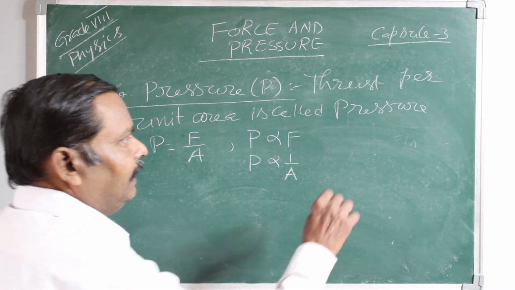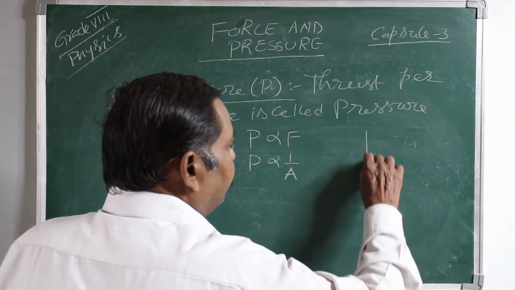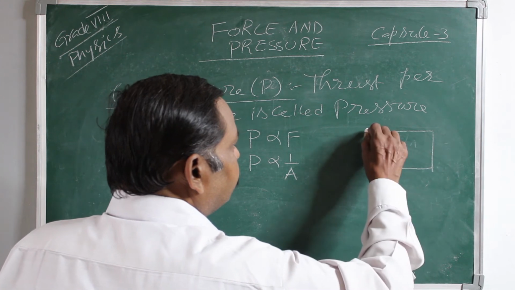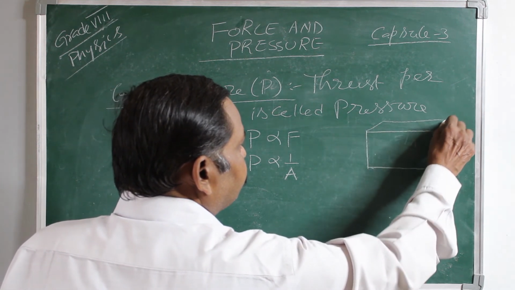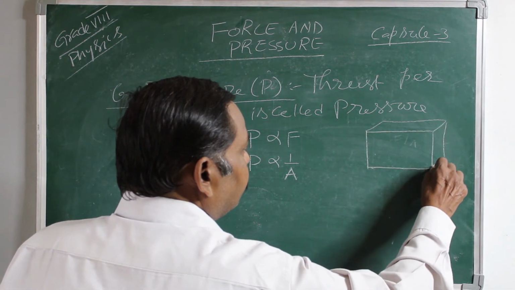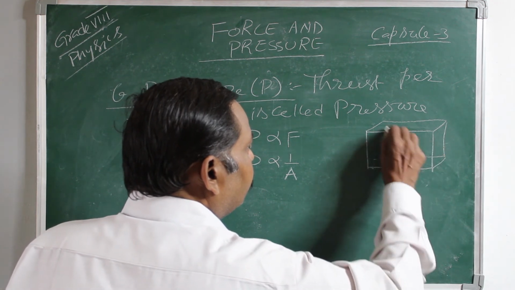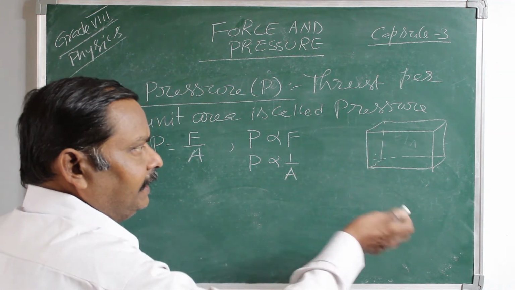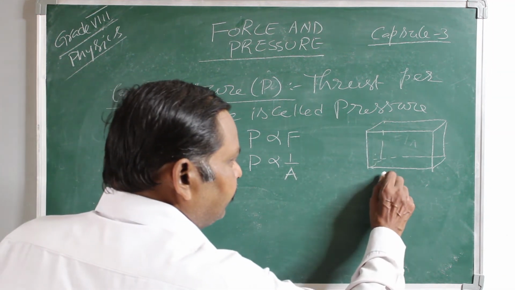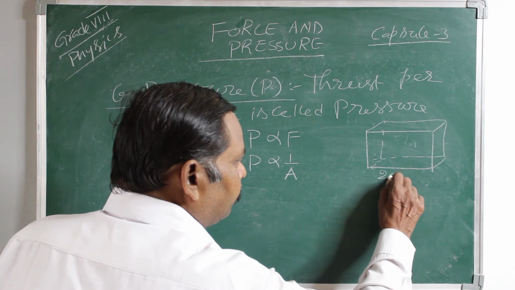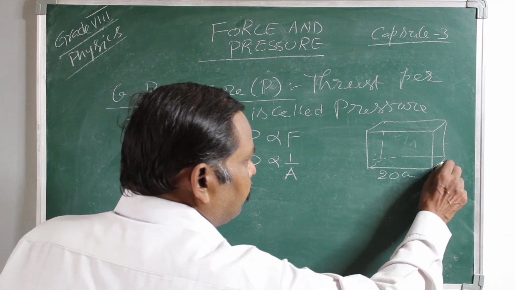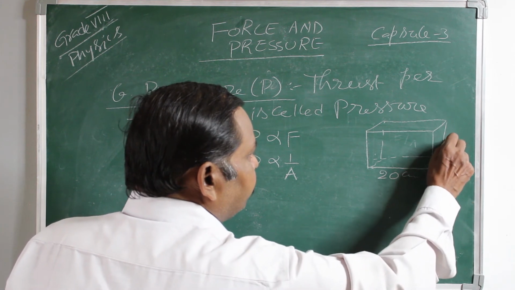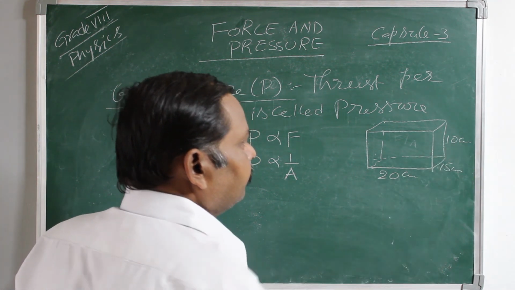Suppose, let us take a cuboid. This is a solid cuboid. When it is placed on a surface, suppose its length is 20 centimeters, breadth is 15 centimeters, height is 10 centimeters, say.